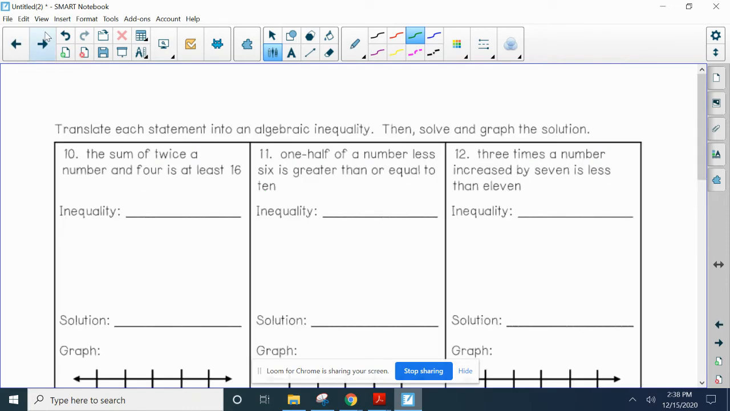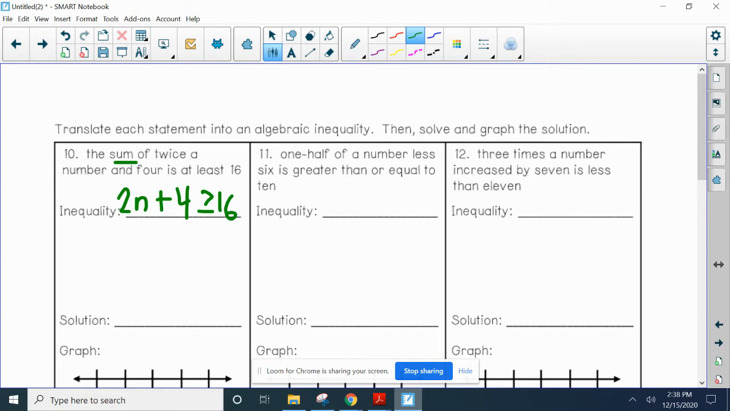All right. So now we're going to translate each statement, and then we're going to solve and graph it. Awesome. So the sum, so we're adding twice a number, so 2 times a number. The sum of twice a number and 4, so we're adding that to 4, is at least 16. Where do you see that on your chart? That's right, greater than or equal to 16.